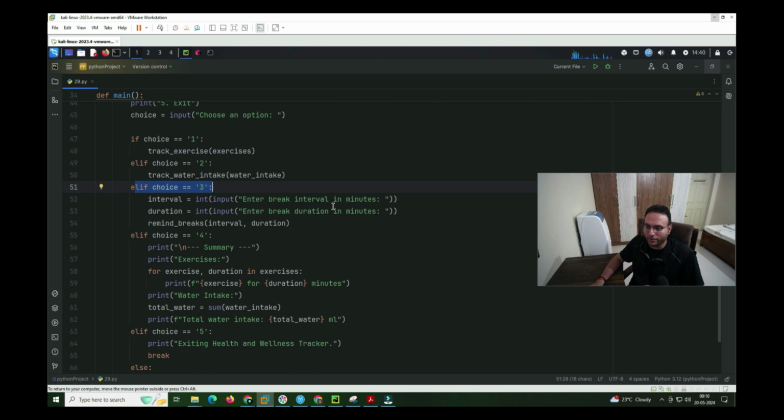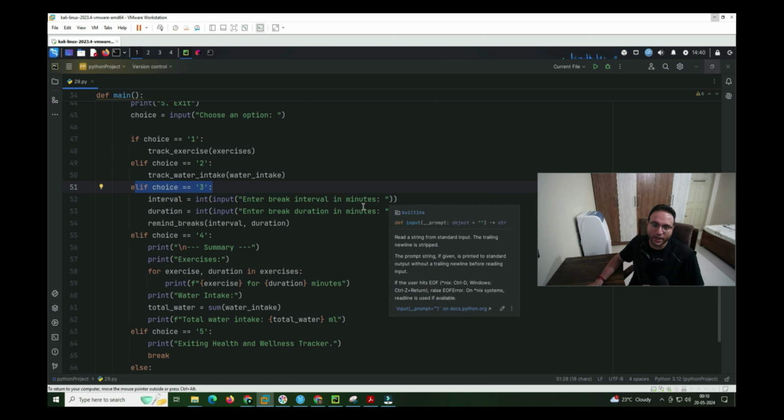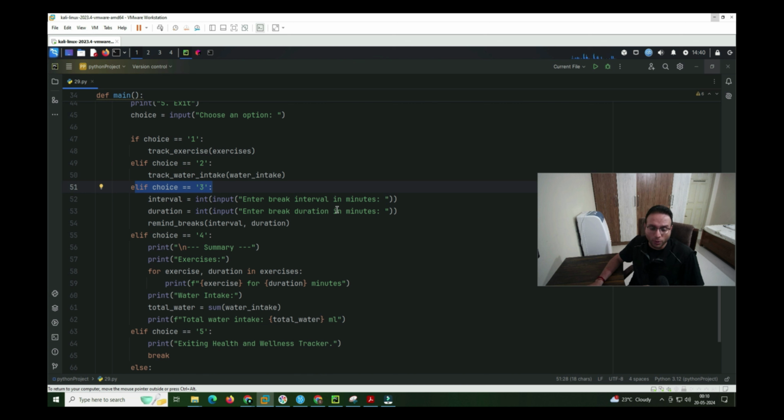One is the interval, how many minutes the person wants between breaks, and the other is the duration. Both are taken as input. Interval means after how long, and duration means how long the break is. For example, I want a break after every 10 minutes, or every 30 minutes. So the interval is 30 minutes, and the duration is how long a break I want, 5 minutes or 4 minutes, whatever it is.